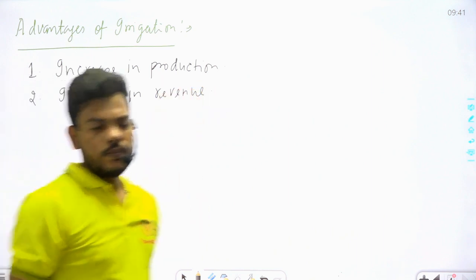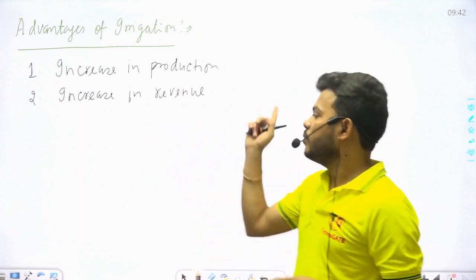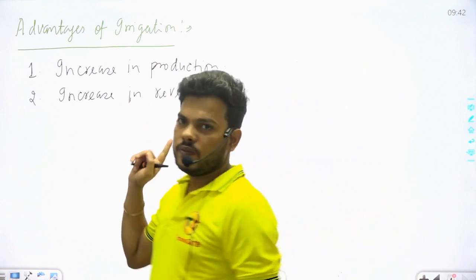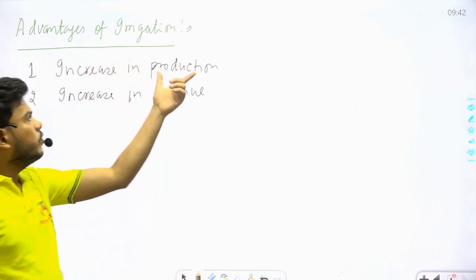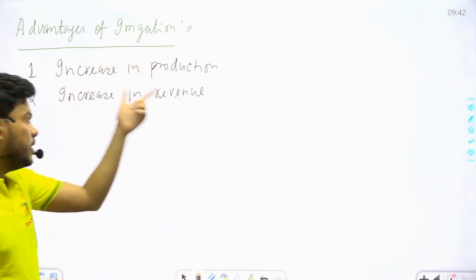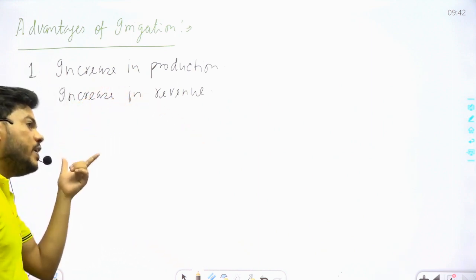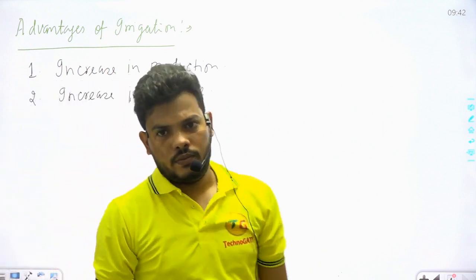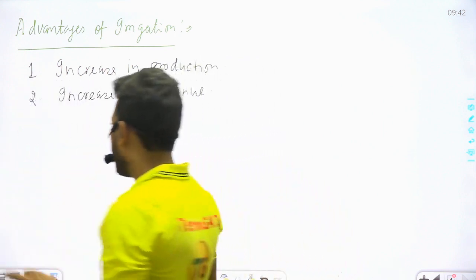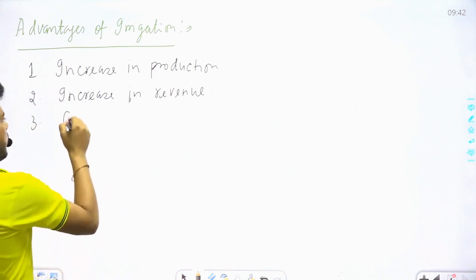Clear, student? Increase in production, increase in revenue. If the production of crops increases, then revenue also increases, then general prosperity in society also increases.